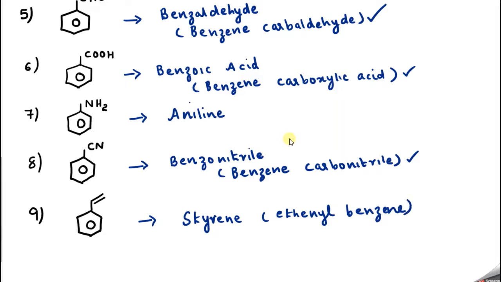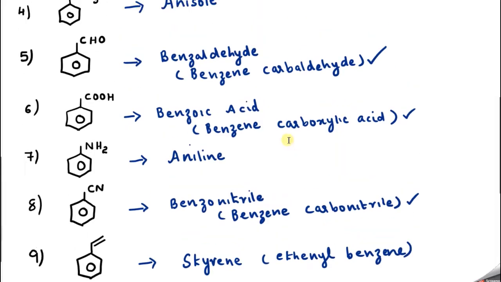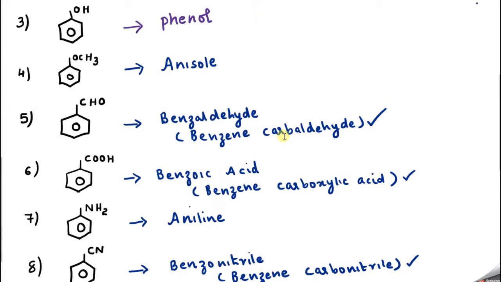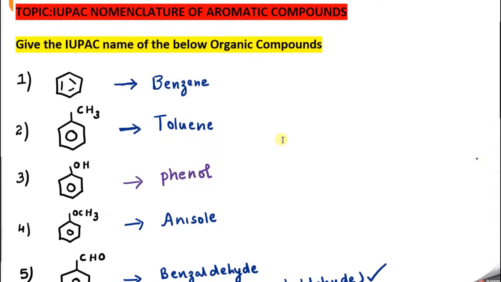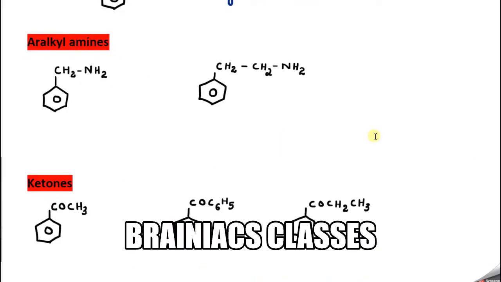So I hope you got a fair idea regarding the compounds whose common names are accepted as IUPAC names. Okay, now we will try to see more examples. Then we will go to the next concept. Okay, so next we will try to learn aralkyl amines. Here aralkyl amines means what?